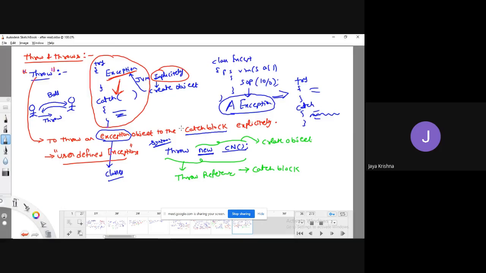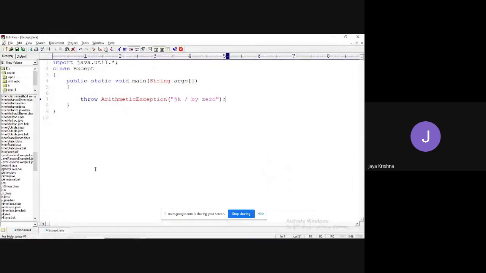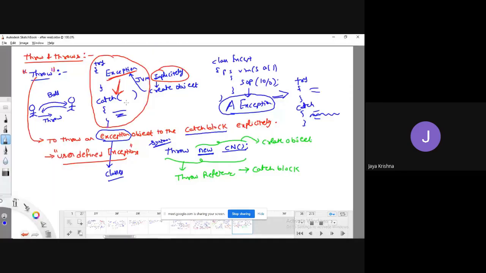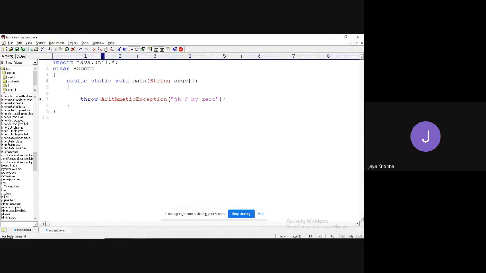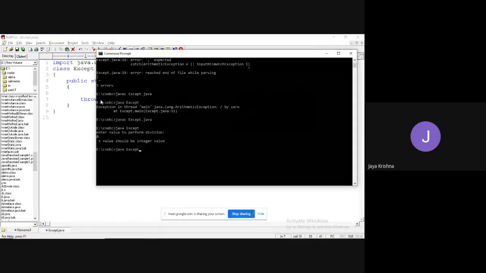My interest is in what happens whenever you write the keyword like ArithmeticException. What is the meaning of this? It is going to call the corresponding ArithmeticException class, and for this it is going to create an object. Then that corresponding class, it is going to execute. Here I'm going to write the keyword to create the object. Now execute. You will understand the difference.